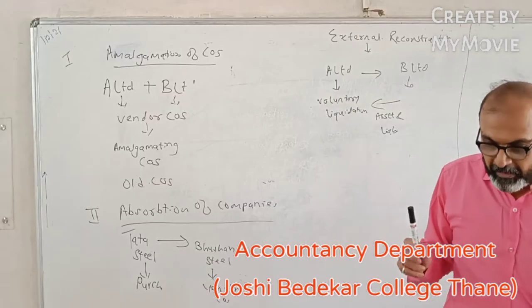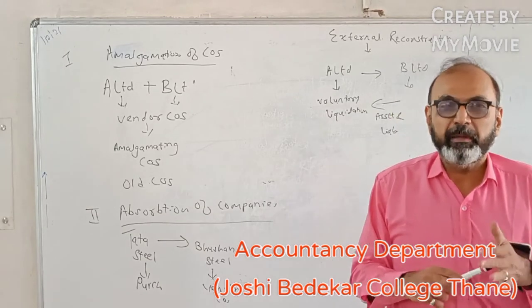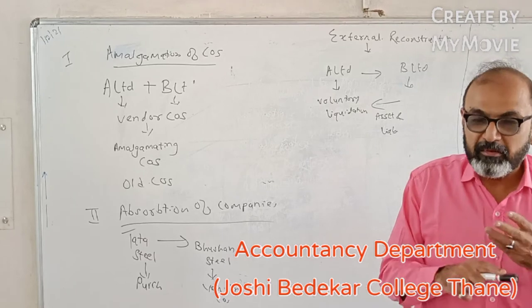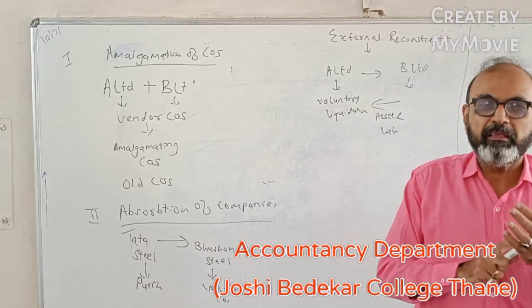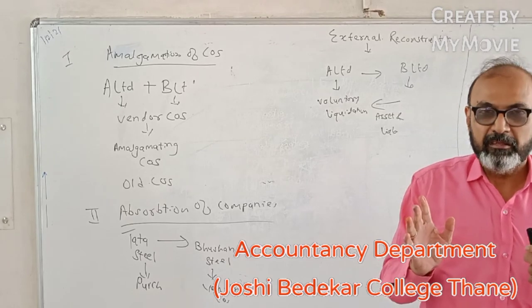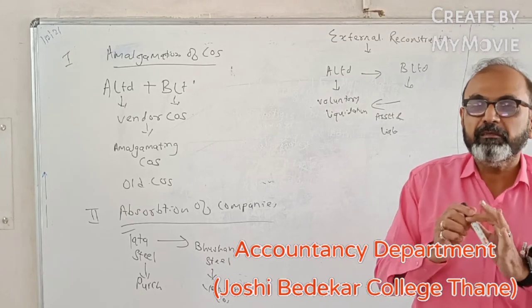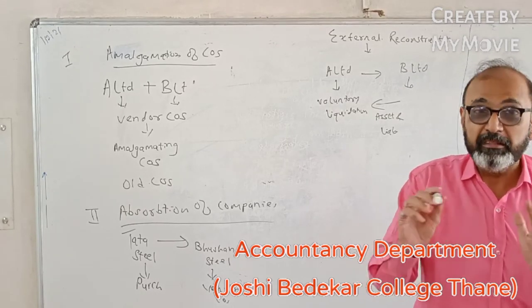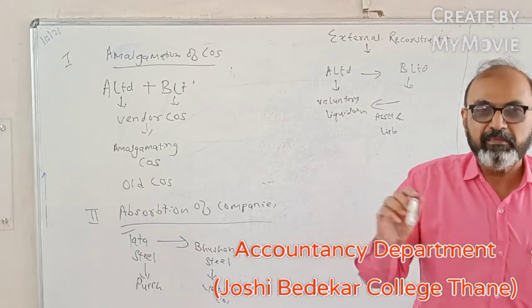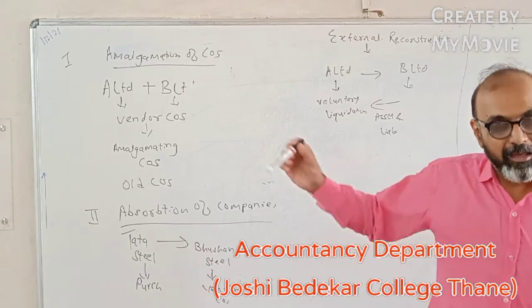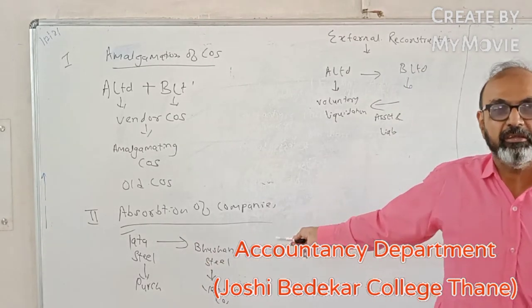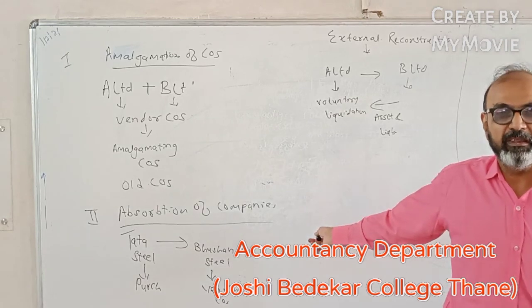Then we come to the next very crucial aspect. In the case of amalgamation, absorption or external reconstruction, the most important aspect for this transaction to happen is the purchase consideration. No transaction can take place without a valid consideration. We have studied that in our SYBCom law paper. Consideration is needed for any transaction to get through. So, an important transaction like amalgamation, absorption or external reconstruction cannot take place without the purchase consideration.